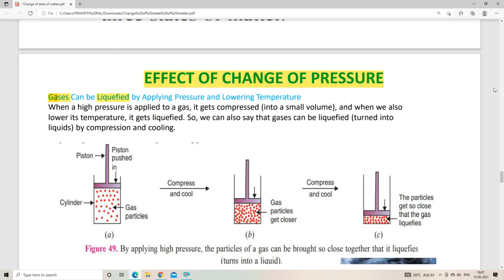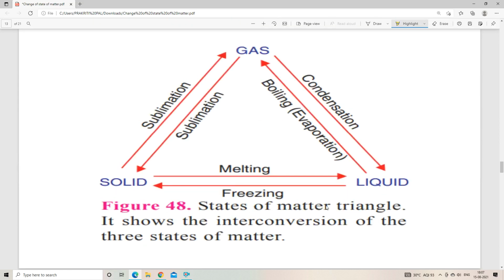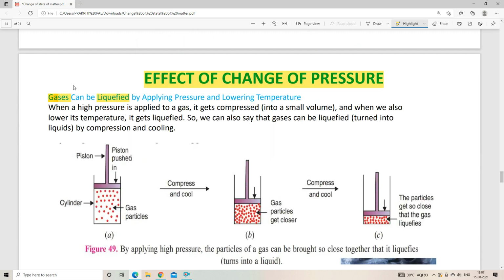We have also seen the process from liquid to gas by boiling, right? During boiling, we are actually increasing the temperature. When we have to convert gas into liquid, we will simply decrease the temperature. When we have to prepare gas from liquid, we will increase the temperature, and when we have to prepare liquid from gas, we will decrease the temperature. So that is what is written here: gases can be liquefied by applying pressure and lowering temperature.